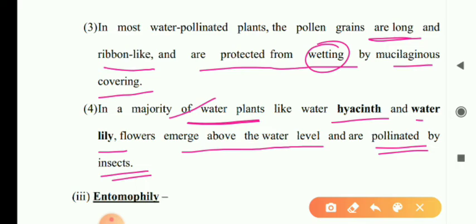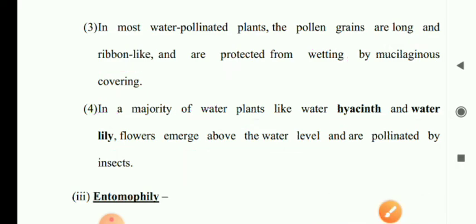So these plants are very important for competition questions. In water lily, which type of pollination occurs? You will think that since it is an aquatic plant, water pollination takes place. No, in that case, insect pollination takes place.